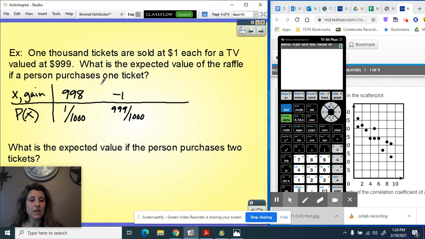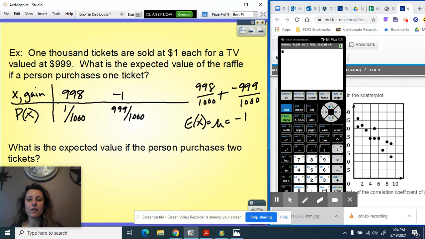In order to find the mean, we multiply these straight down and add. So 998 times 1 over 1,000, it's 998 over 1,000, plus negative 1 times 999 over 1,000, it's negative 999 over 1,000. And I would add those values up to get the expected value or the mean.